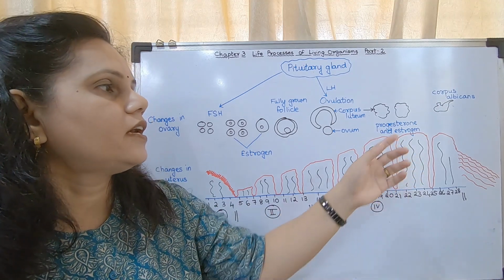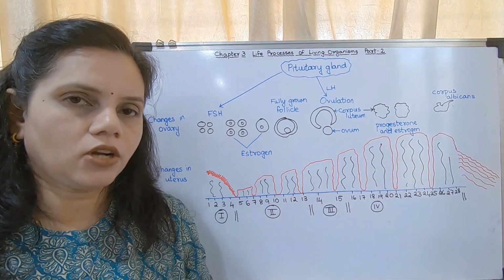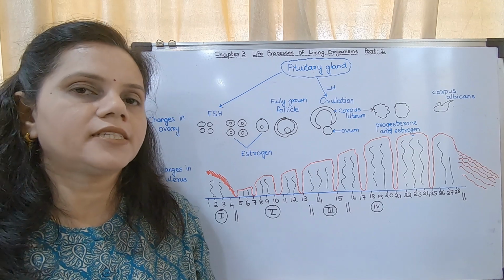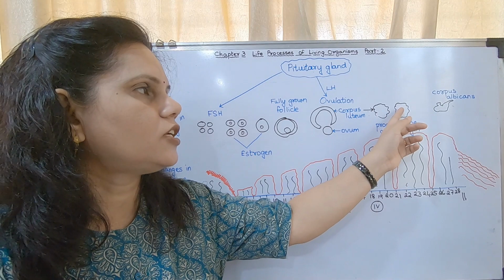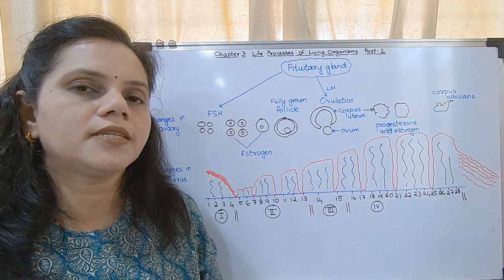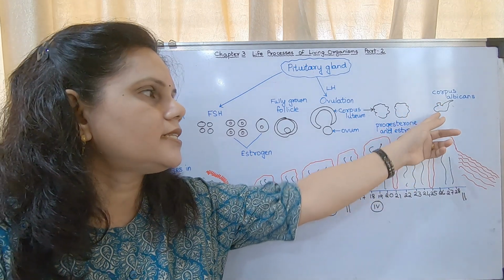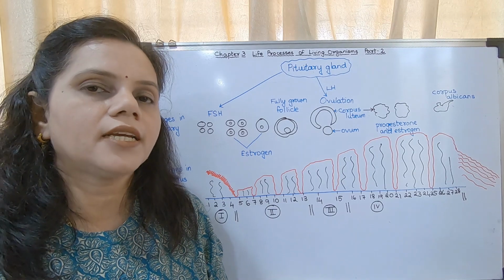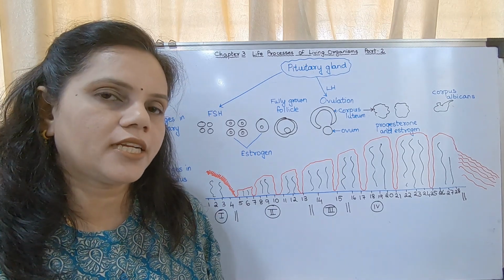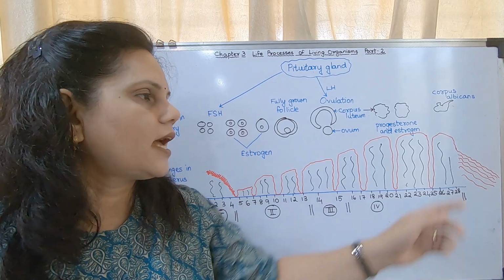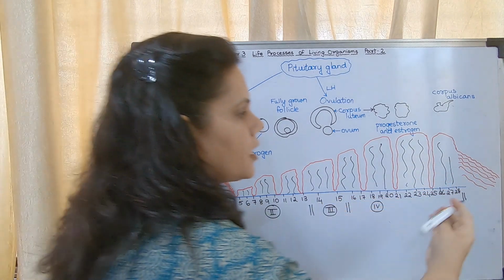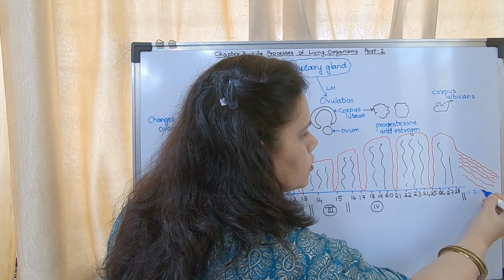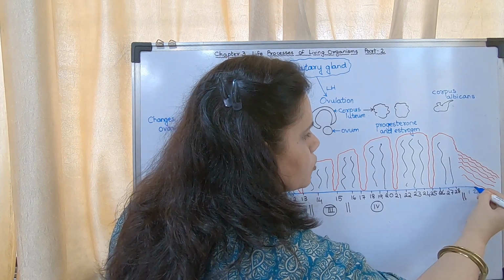But if fertilization does not occur, after 2 days the corpus luteum gets converted into corpus albicans, which does not produce progesterone and estrogen. So their levels fall and the menstrual cycle starts again from day 1, 2, 3, 4 and so on.